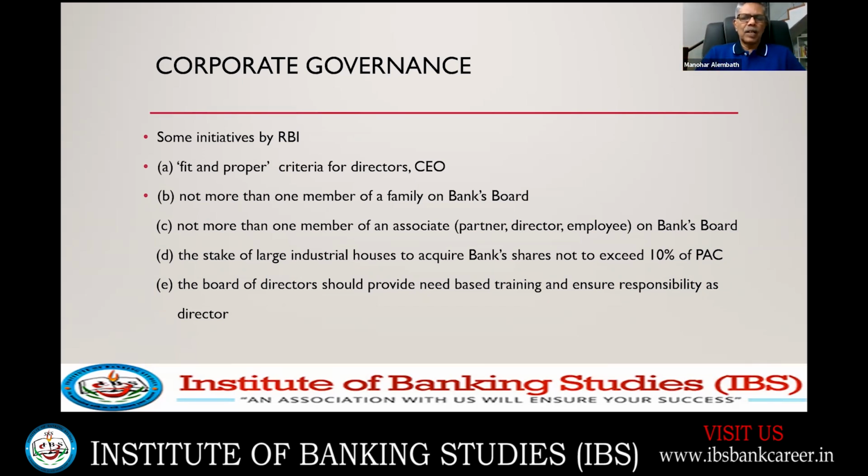The stake of large industrial houses to acquire bank shares should not exceed 10% of the paid up capital. Now there is a debate going on whether we should give licenses to industrial houses for running a bank. There is a lot of pressure on the Reserve Bank to do that. But even 2 days back, one deputy governor has said it is not advisable. So already there is a restriction because industrialists should not control the banks, since they will start misusing the funds. That is why under corporate governance, industrial houses cannot hold more than 10%. They should not have controlling interest in a bank.